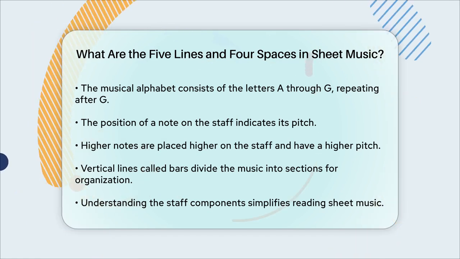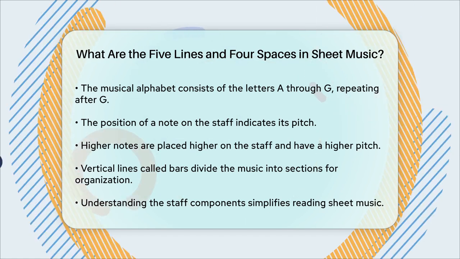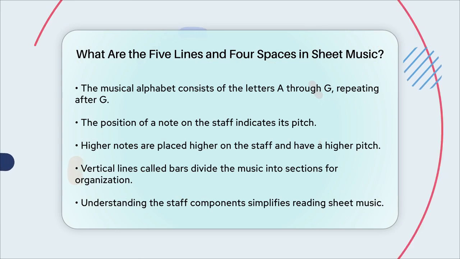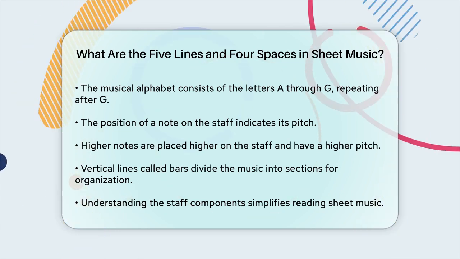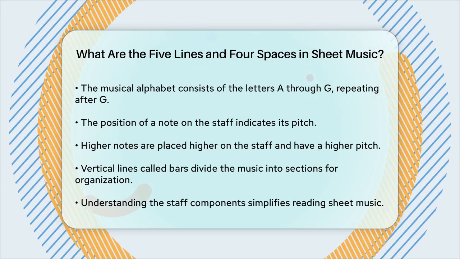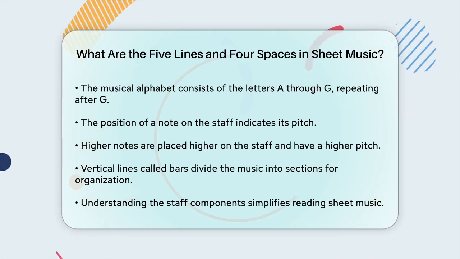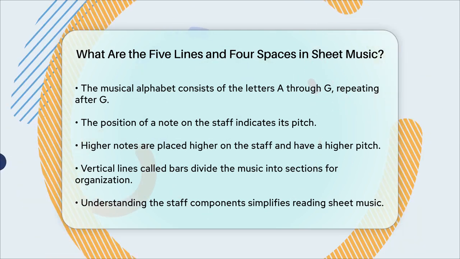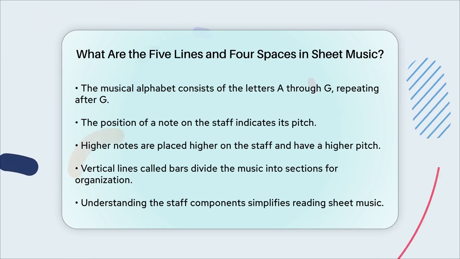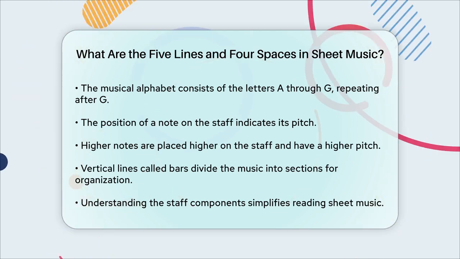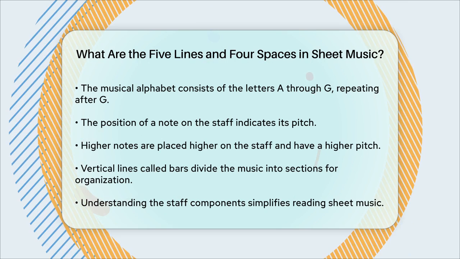In addition to the lines and spaces, you'll also see vertical lines on the staff called bars. These bars divide the music into sections and help organize it. Understanding these basic components of the staff will make reading sheet music much easier. So next time you see those 5 lines and 4 spaces, you'll know exactly what they represent and how to read them.